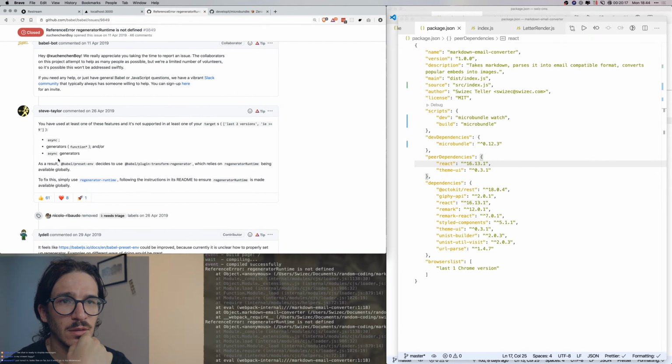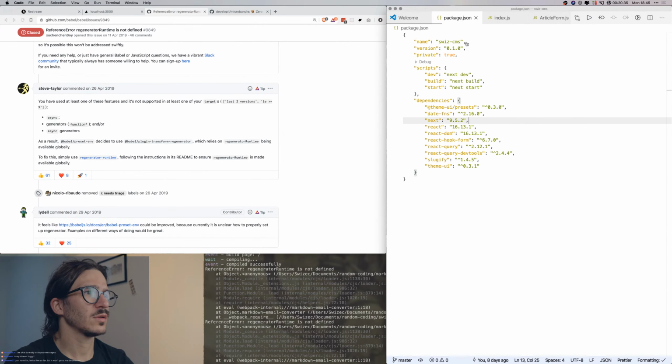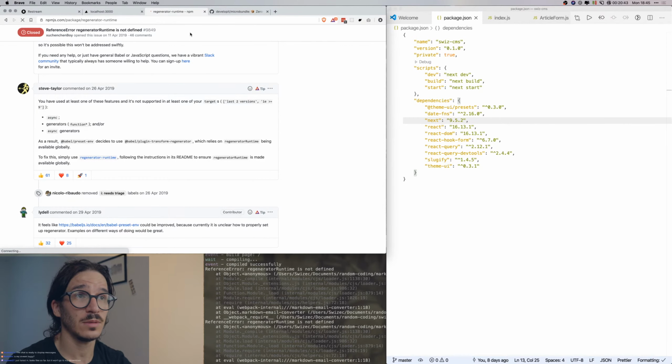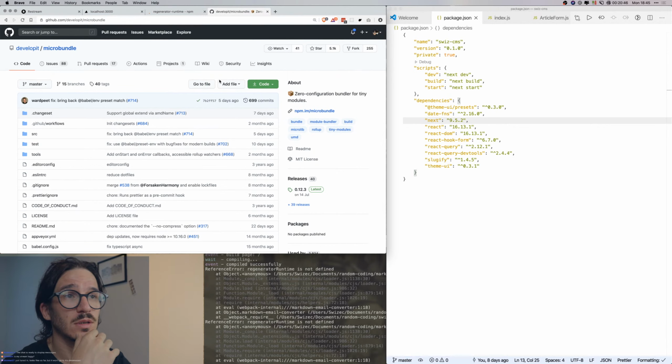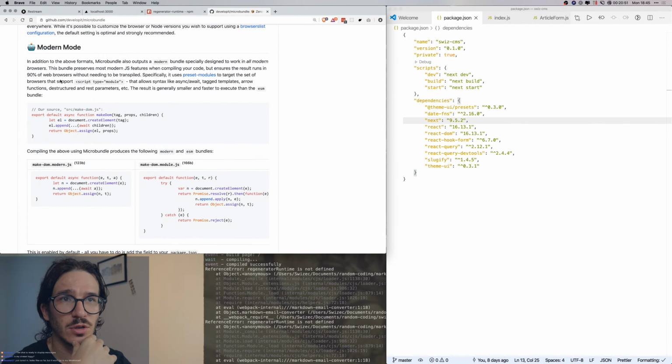So Babel being available globally, simply following the instruction in its README to ensure regenerability. Okay, so I guess this is something to do with the default Next.js. So I'm going to add regenerator runtime, or how can we, let's make sure that, does microbundle let us specify the version? In addition to the above formats, microbundle also outputs a modern bundle especially designed to work in all modern browsers, preserves modern stuff, yes.